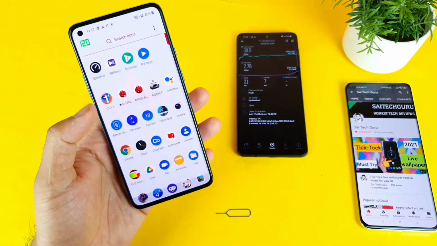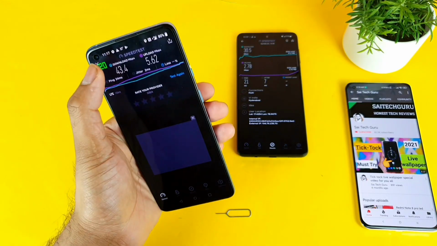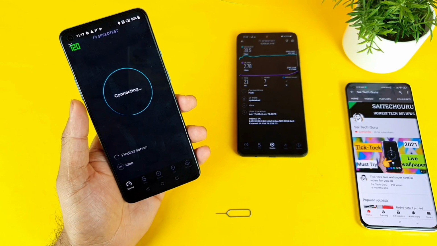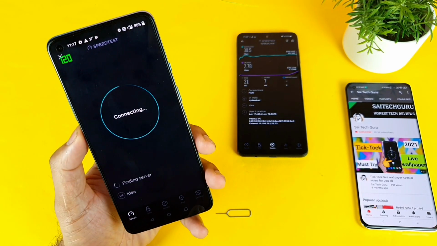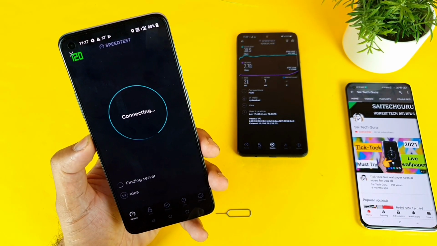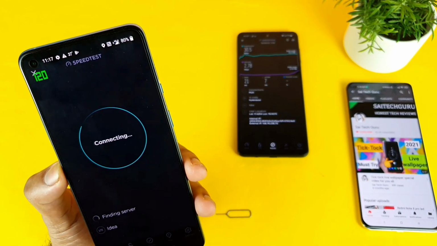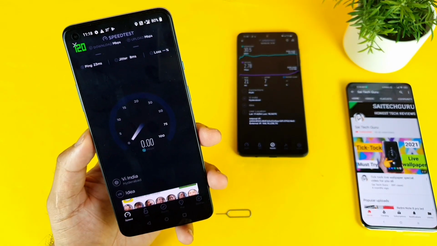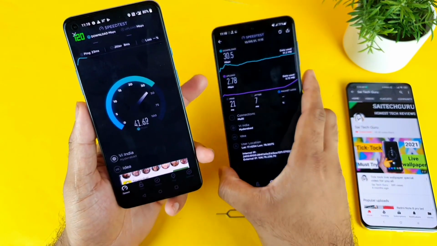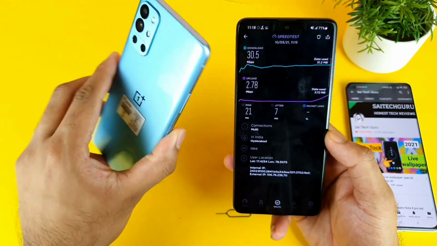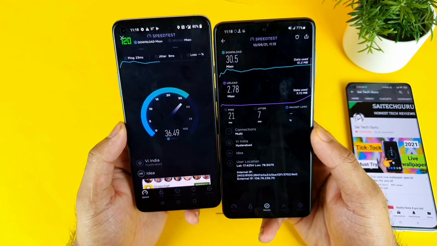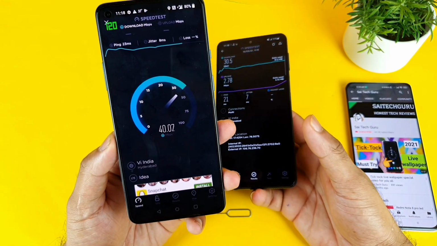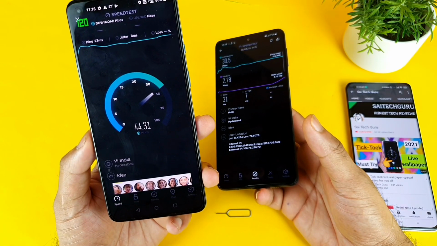Let me open the speed test application. It is a speed test application. Let me start the test. So I've started. Let's see friends, how much of a score we will be able to get in this OnePlus 9R in terms of 4G data signals. Right now it's still searching for the server, and now it's found, and let's see whether it will be able to get that kind of speed. As you can see friends, right now the OnePlus 9R reached up to 40 Mbps. You can see the difference between both phones right now: 30 Mbps versus 38, 39, 40 Mbps here.